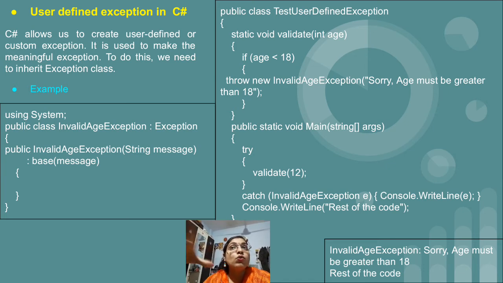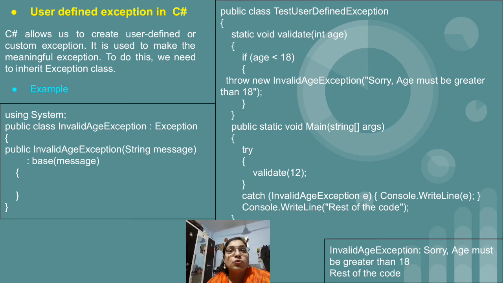But if you want to have your customized exception, for example in this program the exception is just to check that if the user is entering a value above 18, that particular user is eligible for voting. So regarding the same we want to create a customized exception, that is, if the user enters an age which is less than 18, then we want to show the error message: InvalidAgeException, sorry, age must be greater than 18.